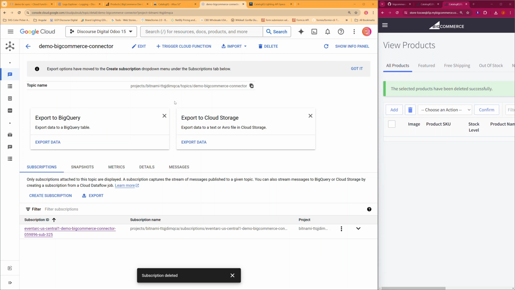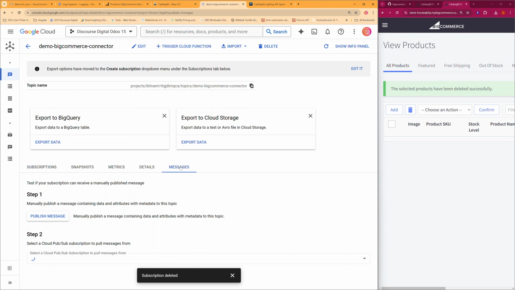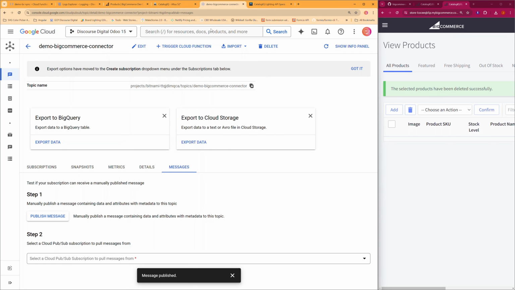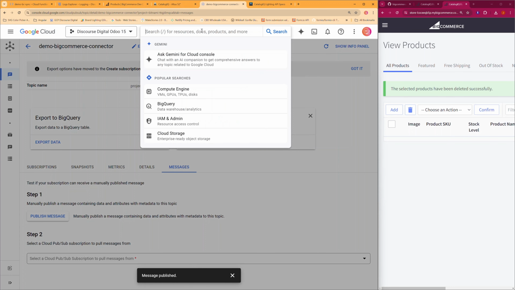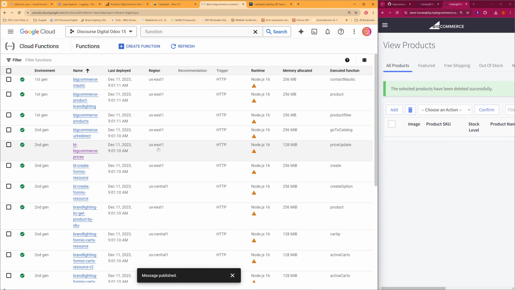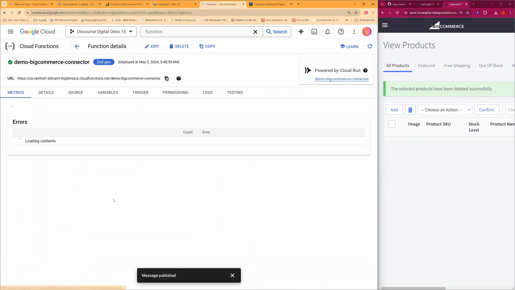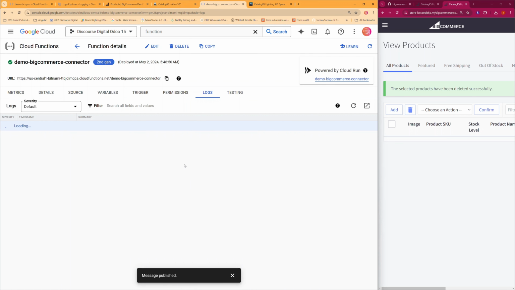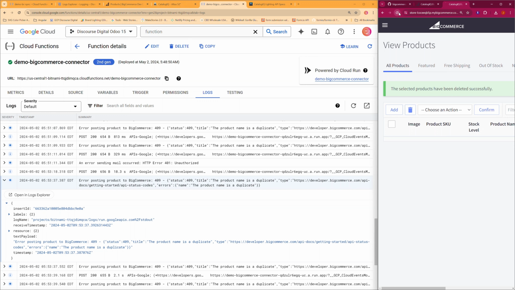All right, so let's try to trigger the import for this brand again, and we'll go and publish a message. The offset property requires a string, and we're going to set it to the number 0. Let's go ahead and publish this. And let's go back to our cloud function, and go to our logs. Let's see why that is. Let's go and refresh.